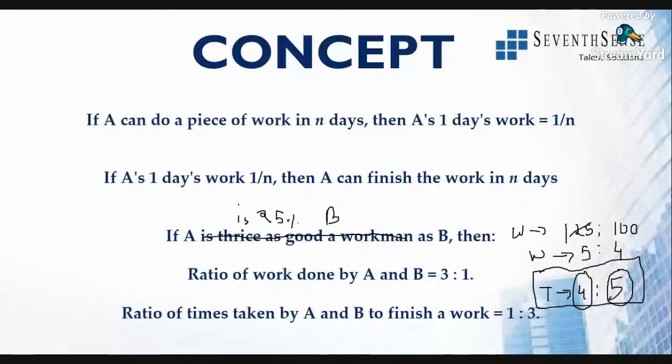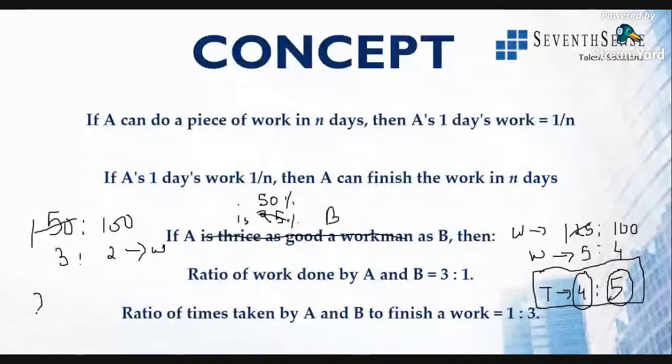Now, apart from 25, if A is 50% more efficient than B, how will it be? A is 150. So if A eats 150 apples, B will have eaten just 100 apples. So this is the capacity of the work: 50 into 3 times, 50 into 2 times. So A completes 3 works in a day, B will just complete 2 works. This means that A takes 2 days to complete that work and B takes 3 days. This is with respect to time.